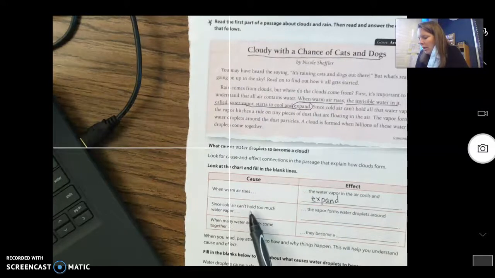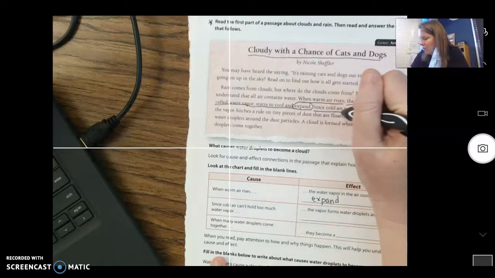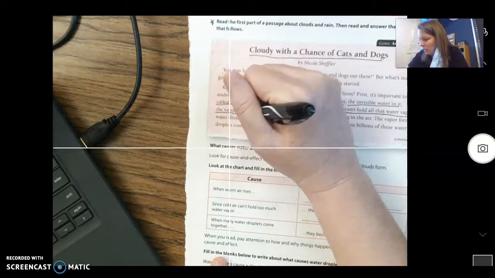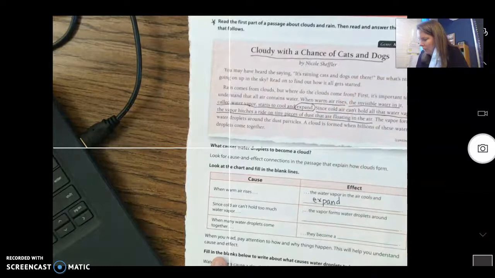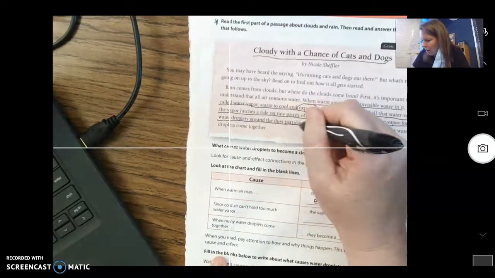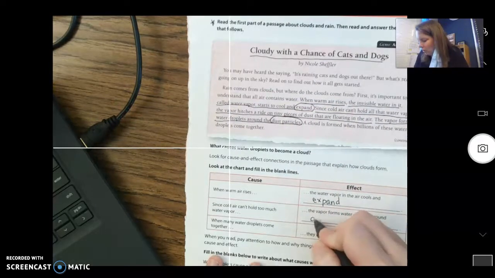Since cold air can't hold too much water vapor, the vapor forms water droplets around... So we're going to go find that. So right here. Since cool air can't hold all the water vapor, the vapor hitches a ride on tiny pieces of dust that are floating in the air. The vapor forms water droplets around what? Right here. Dust particles. So we're going to write that. Dust particles.